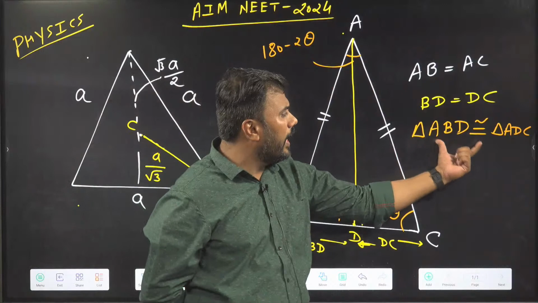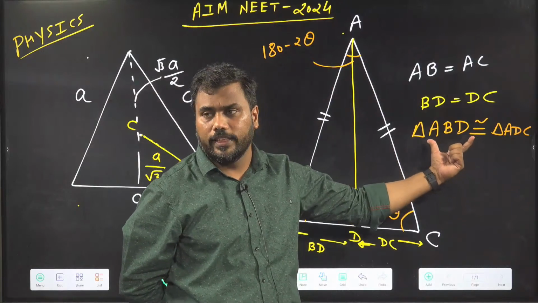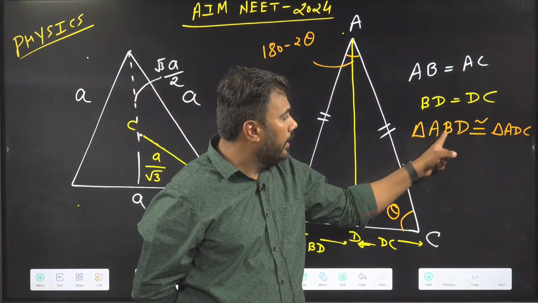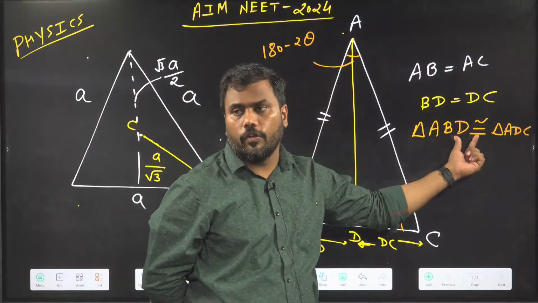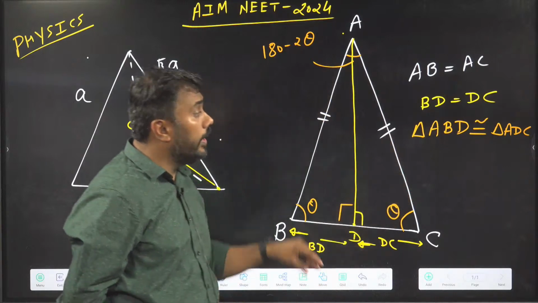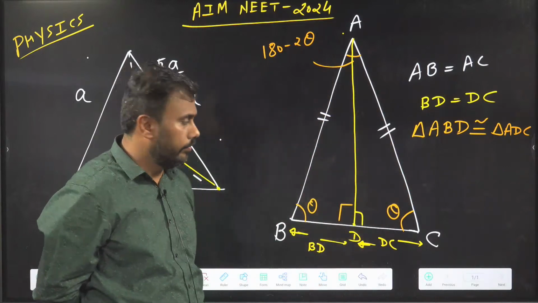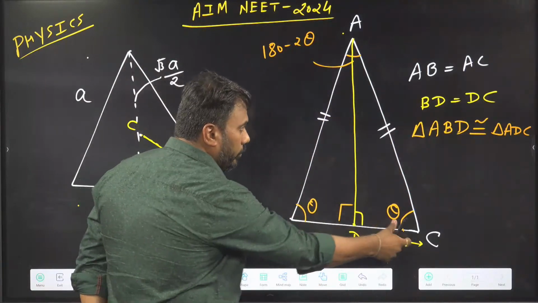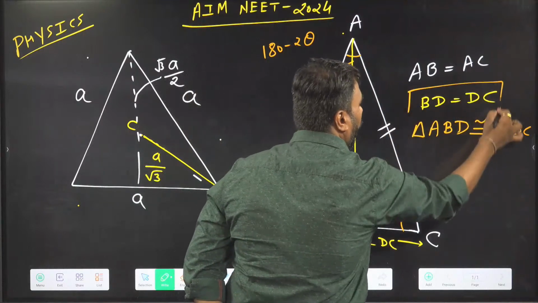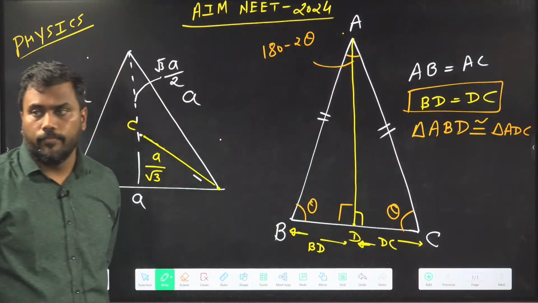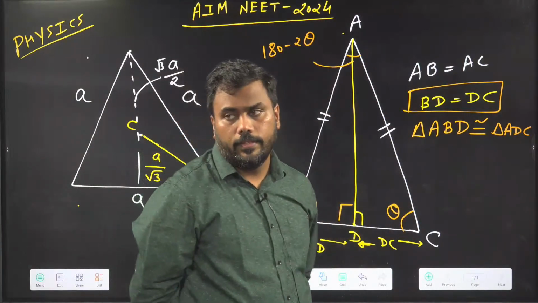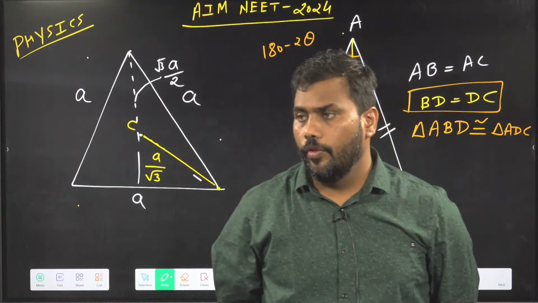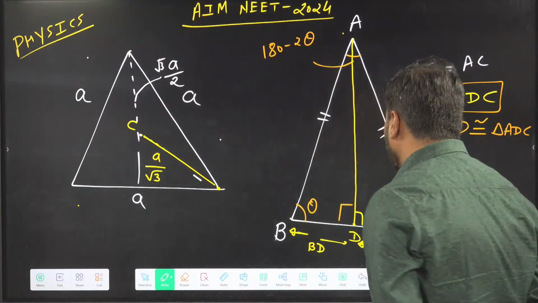And this is how we write congruency. Triangle ABD is congruent to triangle ADC. So this is the representation of congruency. Because they are congruent, all of the corresponding sides are equal. So side BD should be equal to side DC. This is the proof that sides BD and DC are equal, or we should say point D bisects BC. Note it down properly.